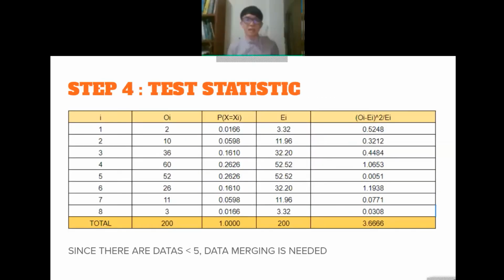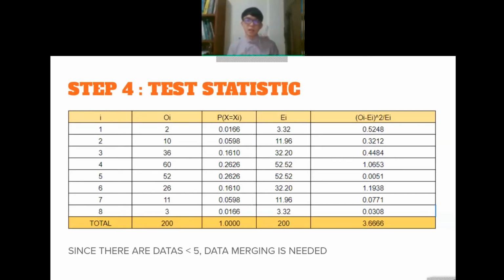The next step is the test statistic. After the tabulation of data, the frequency is the observed value, and to get the expected value we use the total observed value times the probability. For example, 200 times 0.0166 is equal to 3.32. After we get the observed and expected values, we can calculate the chi-square value, which is observed value minus expected value, squared, divided by expected value, and summed up. We get the chi-square test value, which is at first 3.6666.